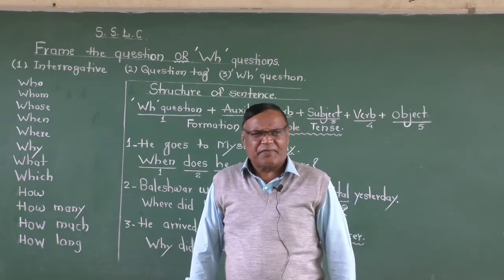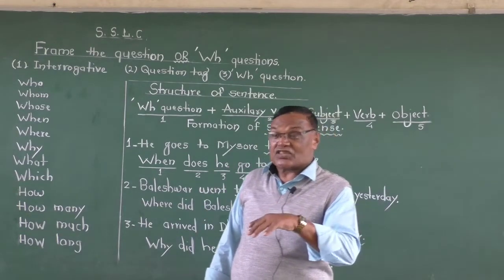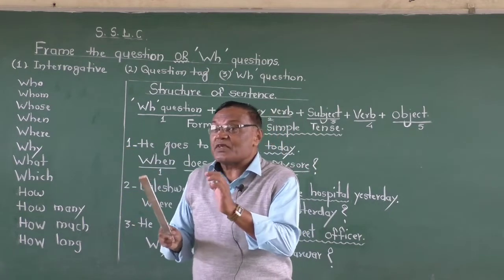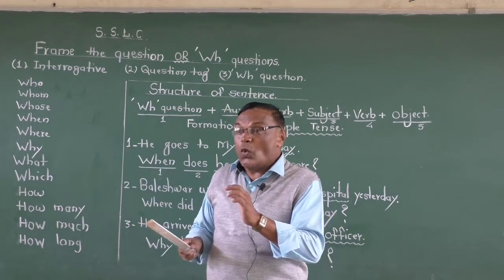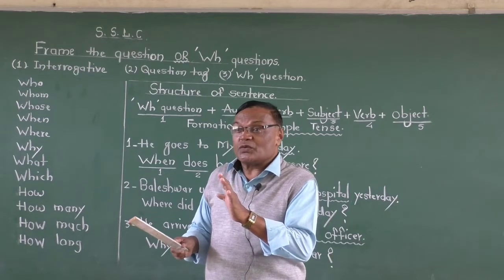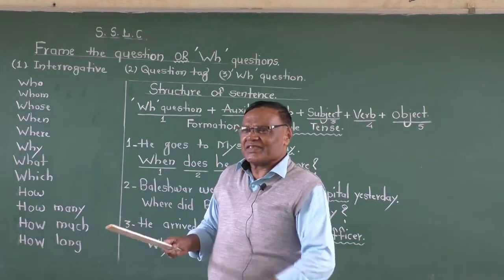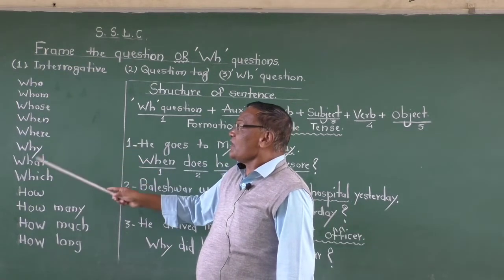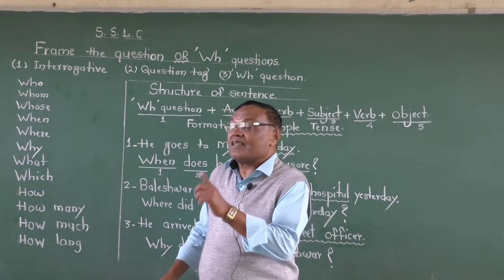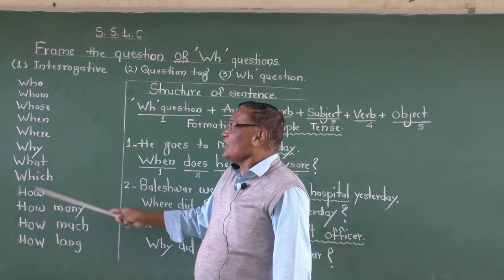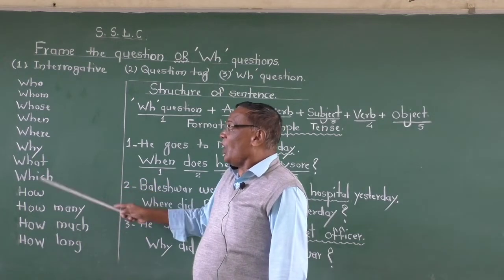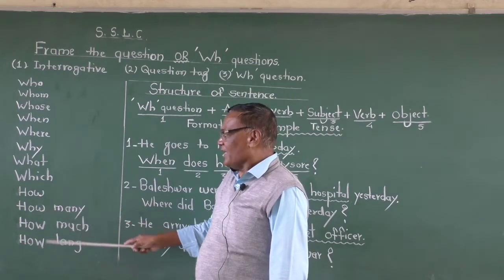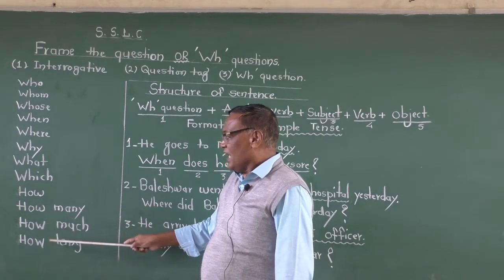I repeat the words very fast, and you remember them. Who? Look at the pronunciation of the words. Even you say who, no. Who are you? No, no. Silent w. Who, whom, whose, when, where, why, what, which, how many, how much, how long.